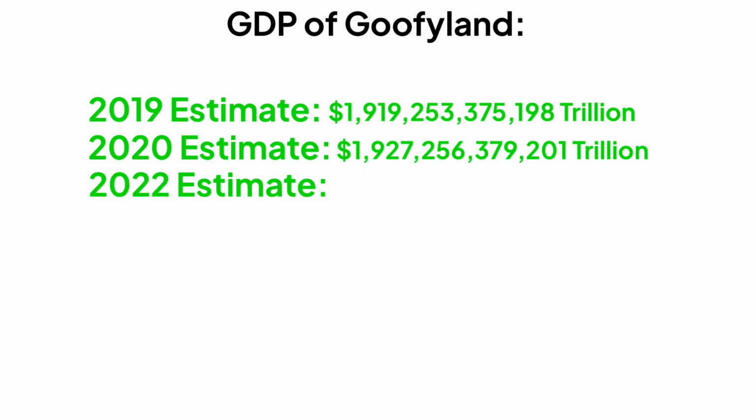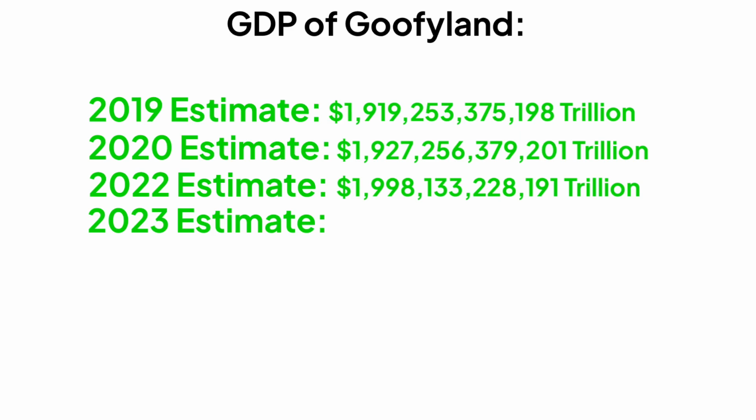And then for the 2022 estimate, it was 1,133,228,191 trillion. In January 2023, Goofyland surpassed 2 trillion in GDP.